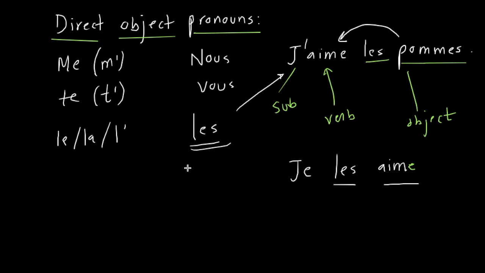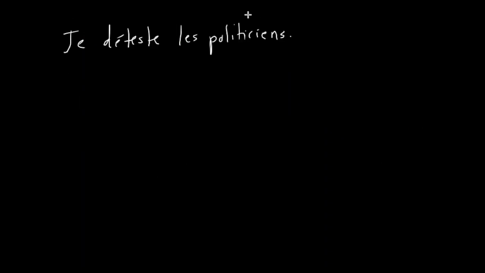For now, what you need to understand is, I hate politicians. Okay. Now any direct object which can have a gender, where you can say the gender of that direct object, you can use the direct object pronoun to replace it. Okay, it can be human, it can be an object like a table, a chair.